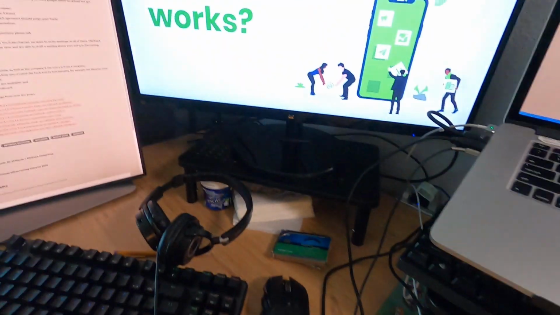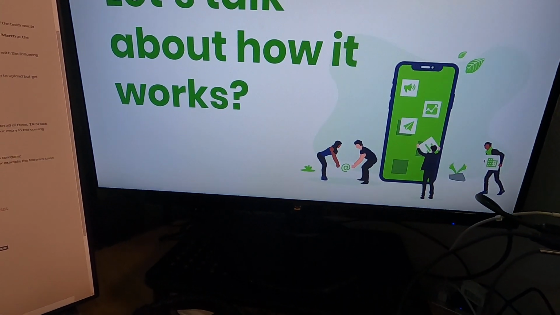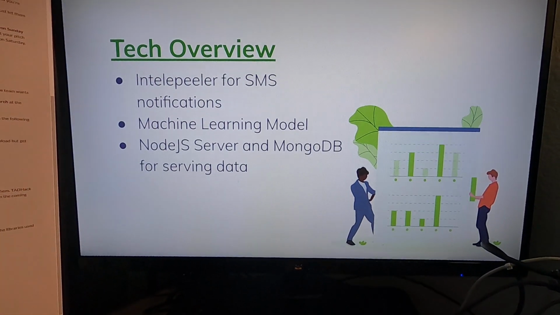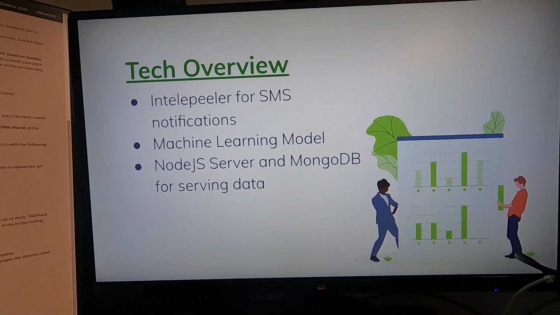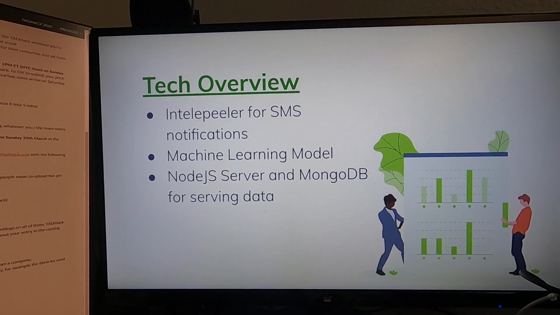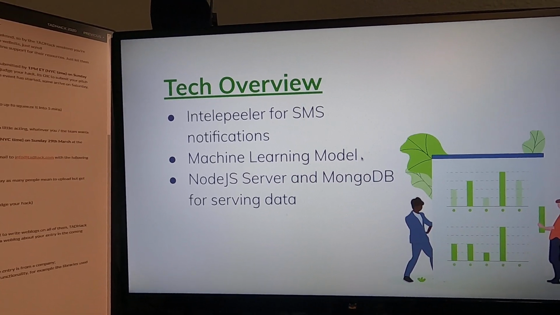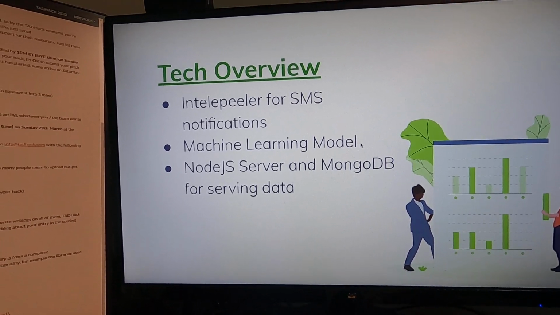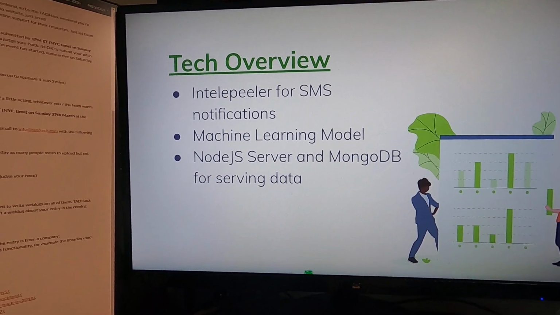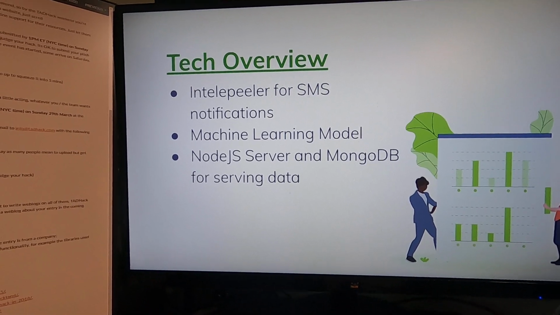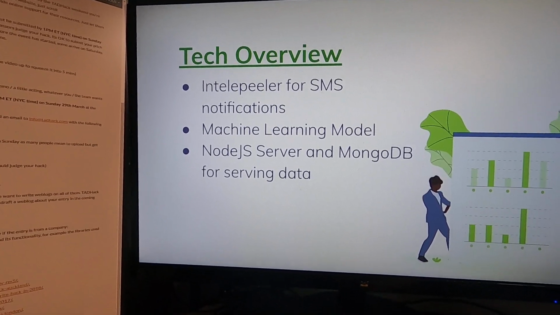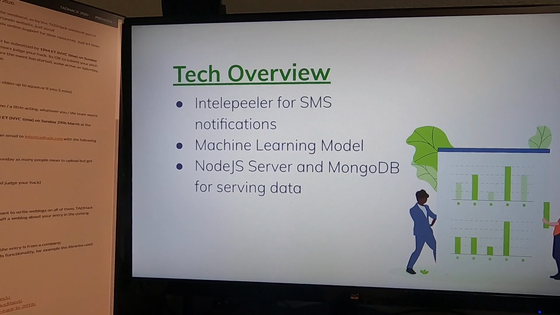So how it all works is a couple different things. We use a few different services for hooking this all up together. We use Intelepeer for SMS notifications, a machine learning model to power what data actually comes back to your SMS, and a Node.js server and MongoDB instance for serving that data to the text message service.